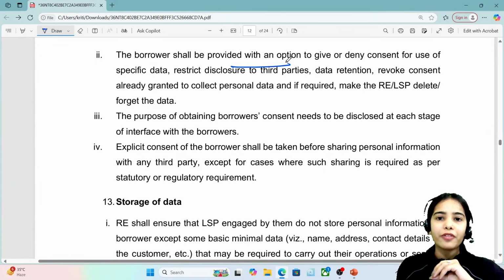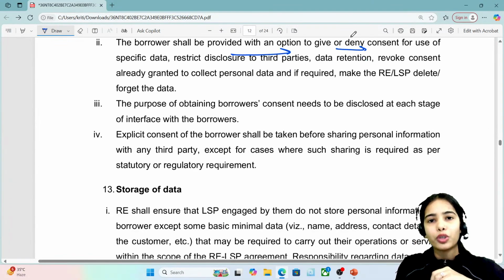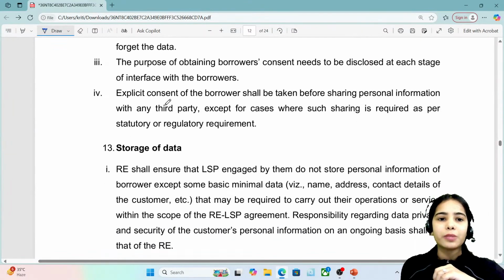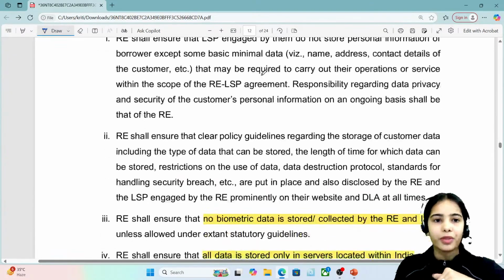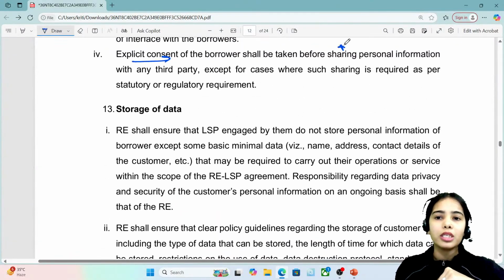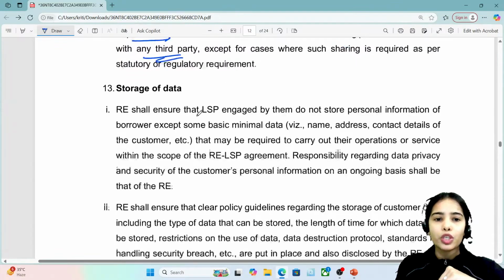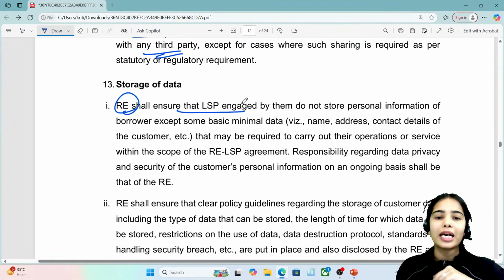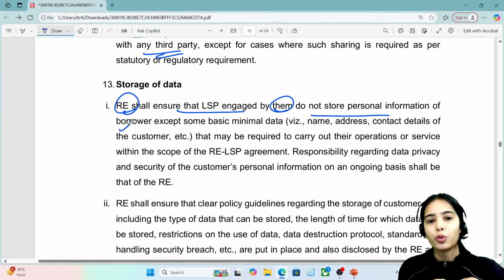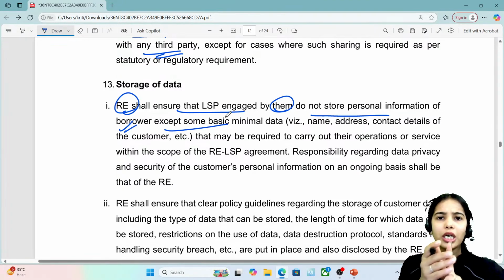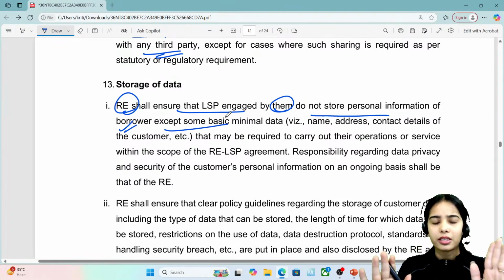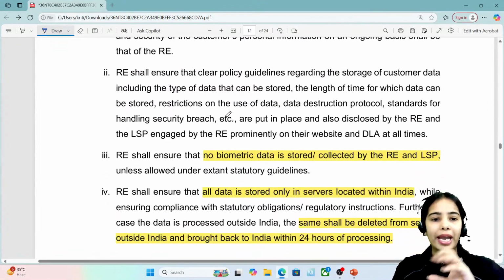The extra data cannot be taken by the digital lending apps. The borrower shall be provided with an option to give or deny the consent for use of specific data, as well as explicit consent has to be taken before taking the personal data, or before sharing the personal information with any third party. Storage of data. The regulated entity shall ensure that the lending service provider engaged by them does not store personal information of the borrower except some minimal basic information about the age, name, contact details, that's it, okay. The extra information should not be stored with the lending service provider at any cost.